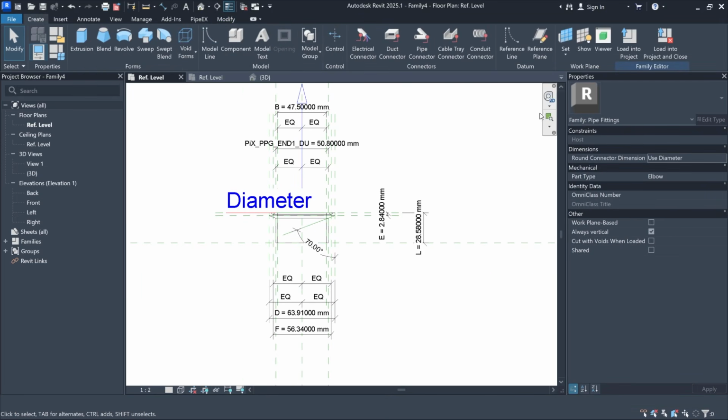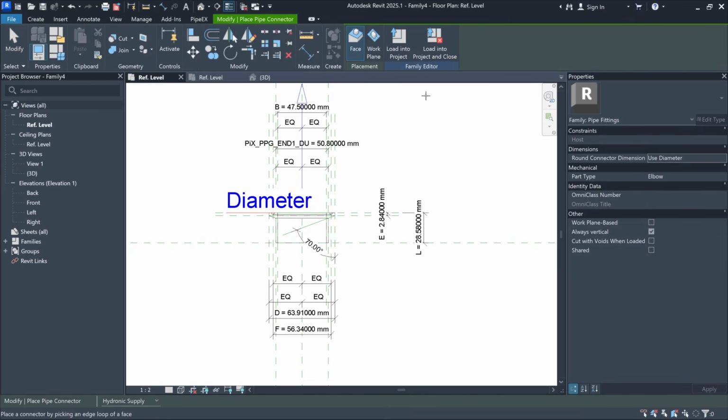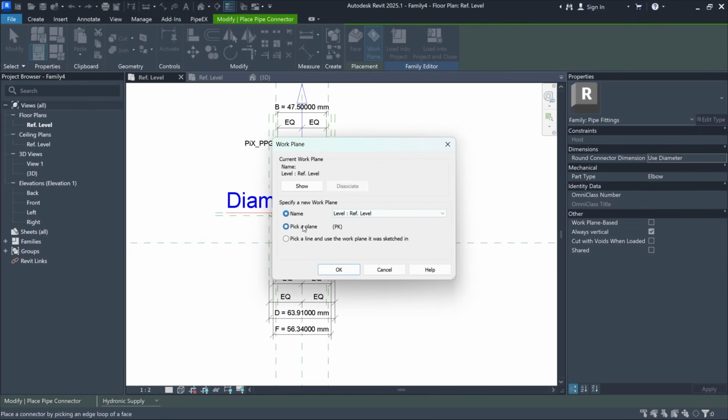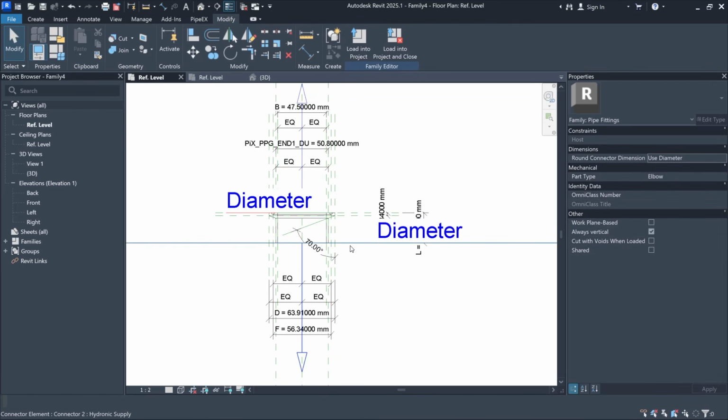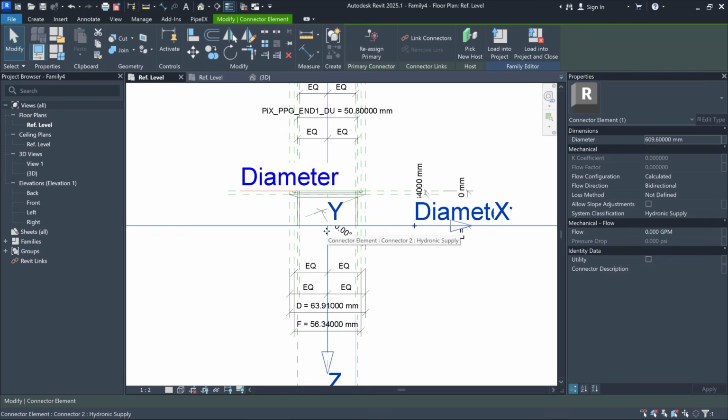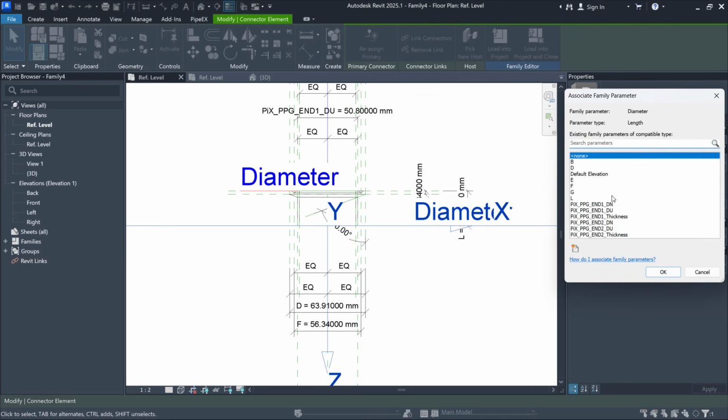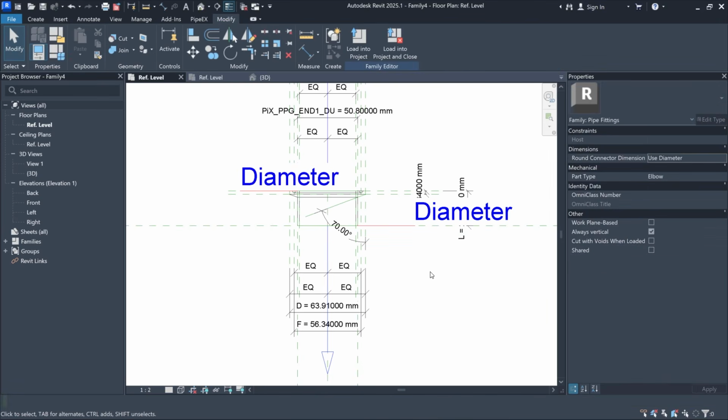And we need to add one more pipe connector. Again, I go to Work Plane, Pick a Plane. Okay, great. So it's already aligned with the central axis. So I can go to its diameter and link the DN parameter to its diameter. And for DN, I will use this one.